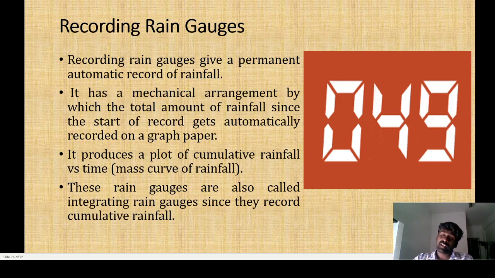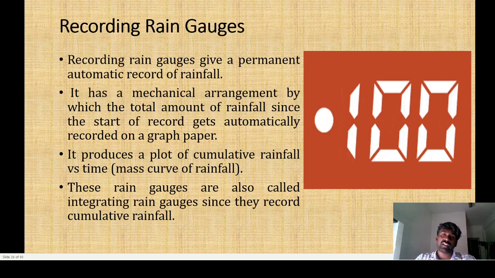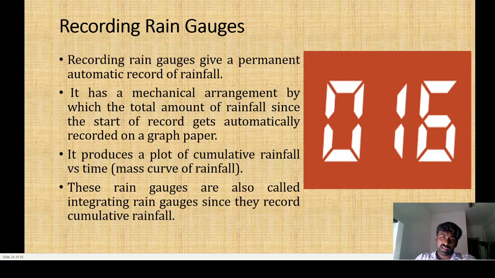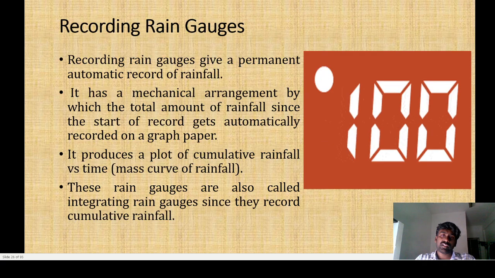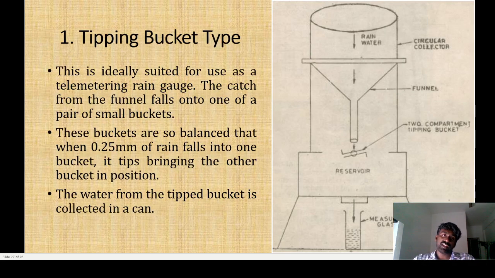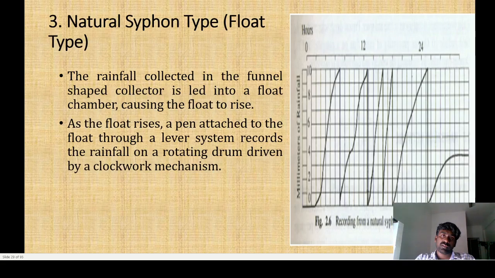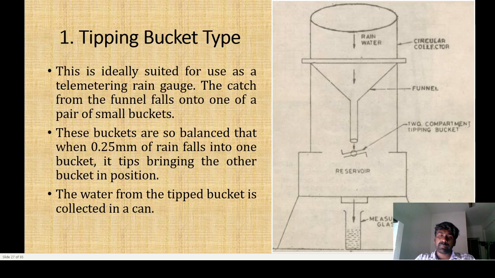The other one is the recording rain gauge. What is the difference between non-recording and recording rain gauges? In a recording rain gauge, the quantity of rainwater is recorded during the collecting process. For example, I'm showing the tipping bucket diagram. The top portion is used to collect the rainfall.